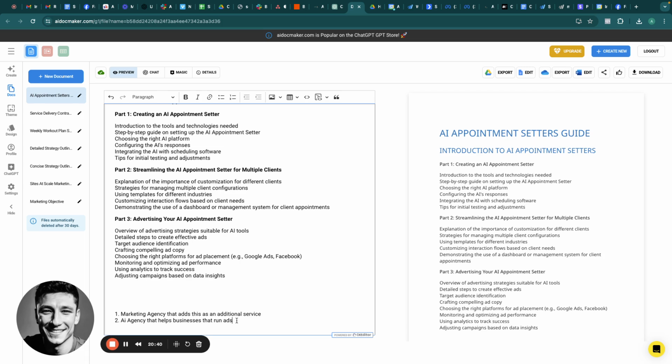I'd say that the monthly retainer is going to be less, but that's okay because once you set it up once, the work is going to be less as well. It's just going to work in conjunction with their ad campaigns. It's actually a really easy way to structure this.